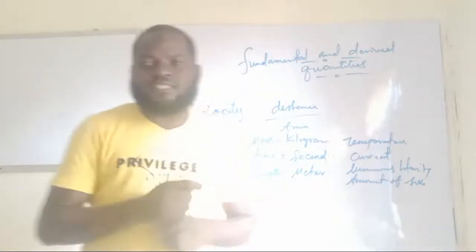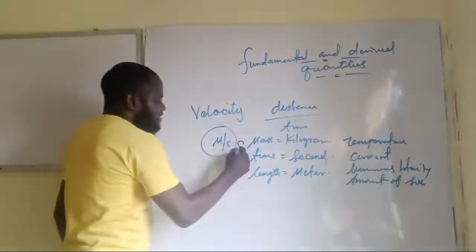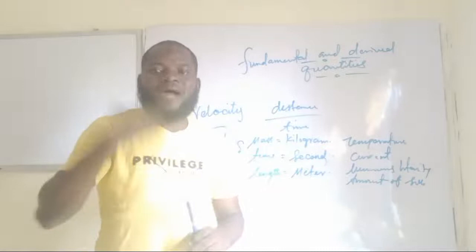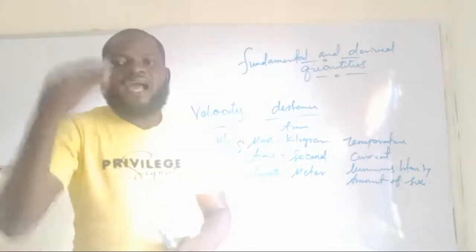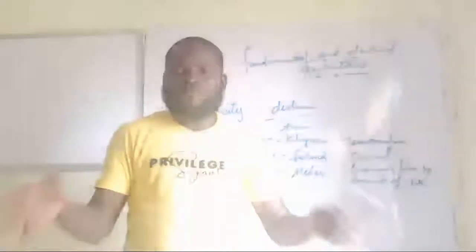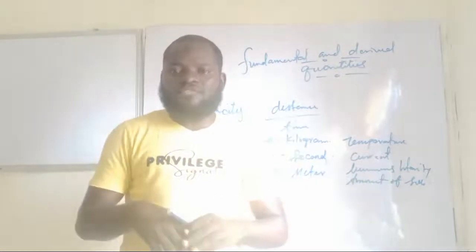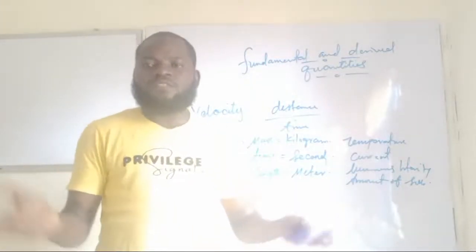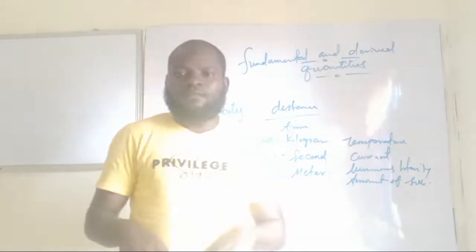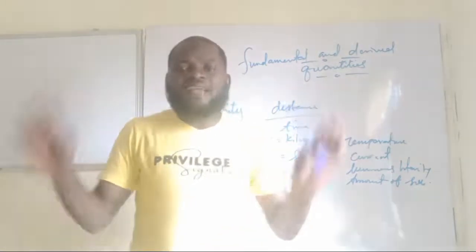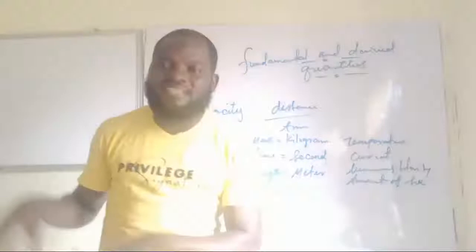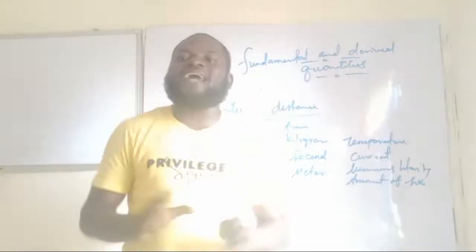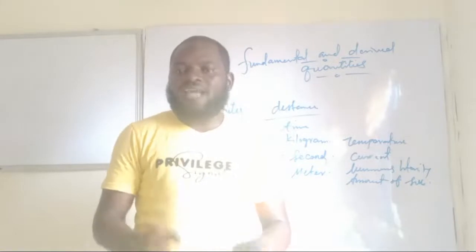And those 3 quantities include what? The mass, time, and length. Are you getting this now? Mass, time, and length. And that is why you will see in exams, the examiner will always be asking you to find the dimension of a quantity in terms of what? MLT. Why? Because they agree that mass, length, and time are the fundamental quantities in science. Are we making sense, guys?